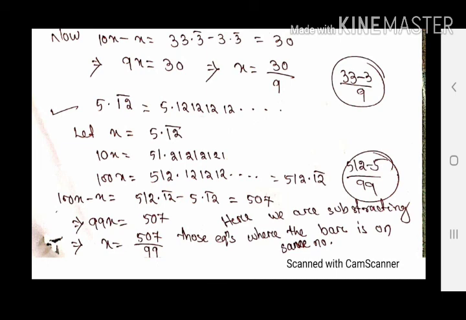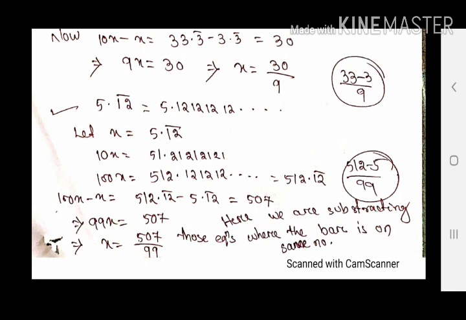So in this case I will proceed to the next place, that is 100x. In 100x the decimal is shifted 2 places to the right, so it is 512.12 bar.